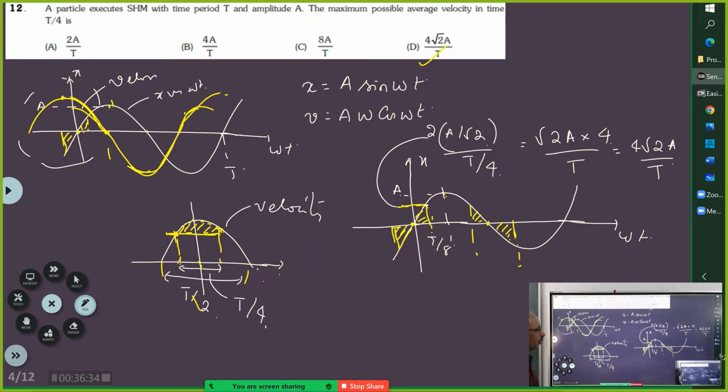Sorry, take it like this. You can take it around this point and this point, because this is in terms of the velocity. Velocity will be maximum here, and it is going to droop on both sides. So you have to consider the average between these 2 points. And here too you have done the same thing.